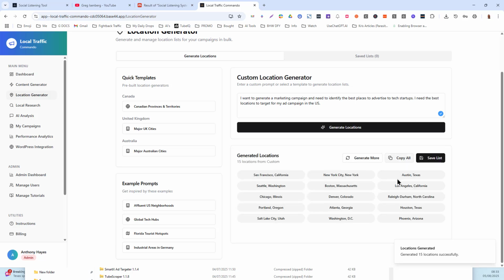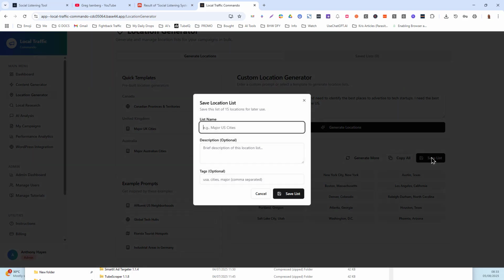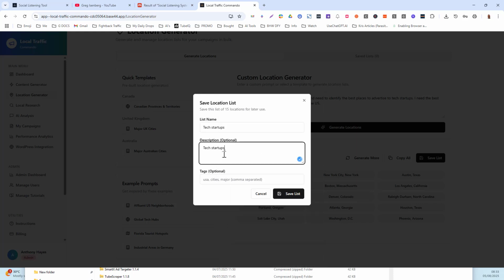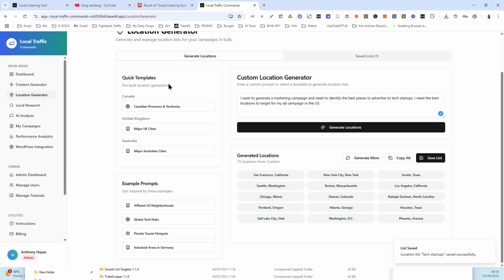And you can see we got all these locations here, so we can copy all. We can use that when we are doing content generation. We can even save the list as well, and we can just put whatever name we want in here. I'll put in here tech startups USA, for example. I'll just save the list. You can save some tags, etc. as well, but I just wanted to show you how that works.